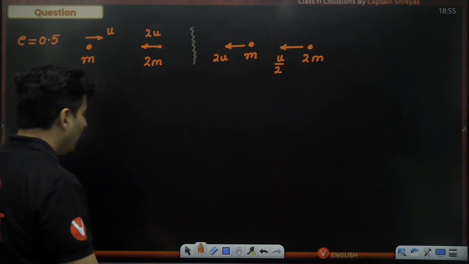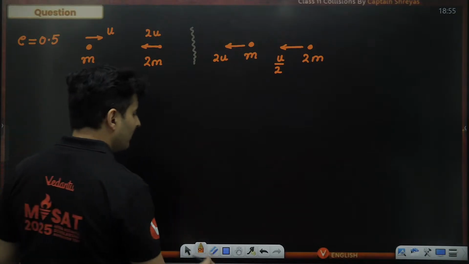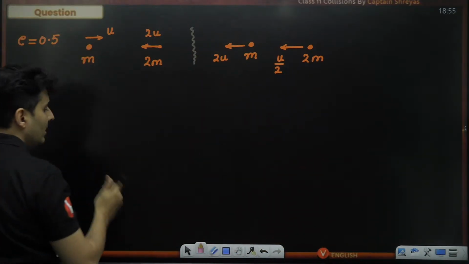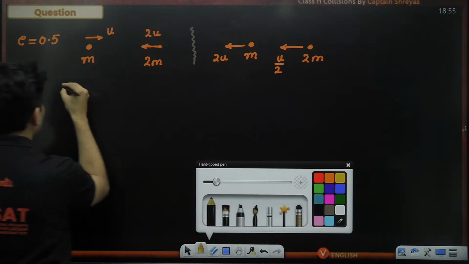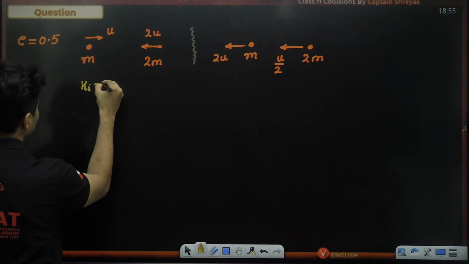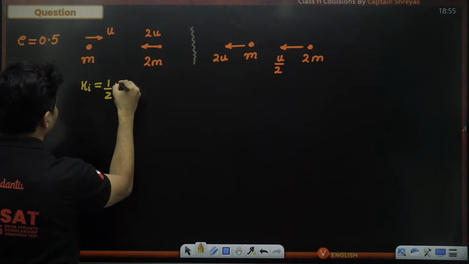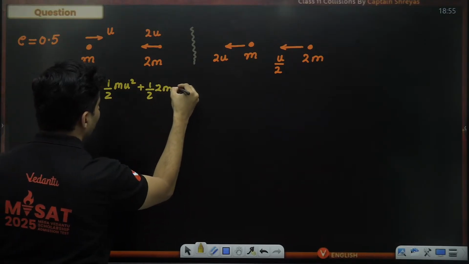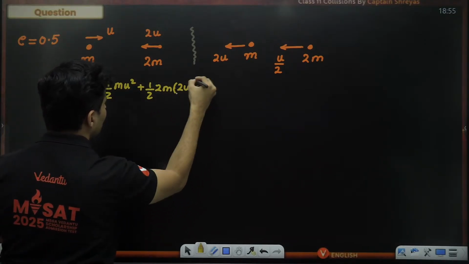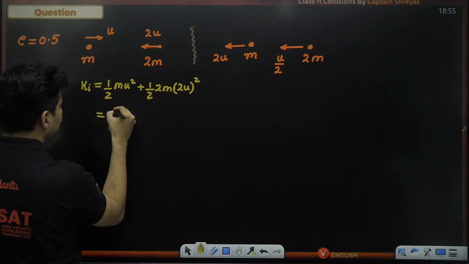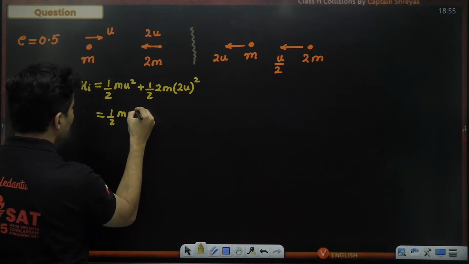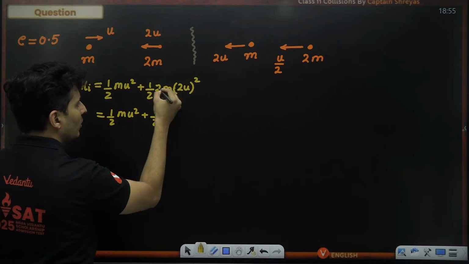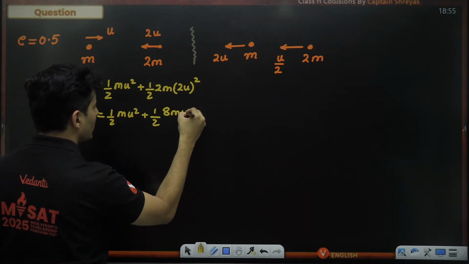Okay. Now, what else kind of questions can come? Let's see this type, where once you have got this, how much energy has been lost. So first, let's figure out the total initial kinetic energy. It will be nothing but half mu square plus half 2m into 2u whole square. So it will become half mu square plus half, 2 square is 4, 4 2s are 8, 8 mu square.